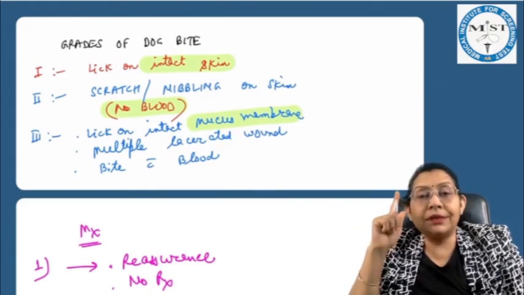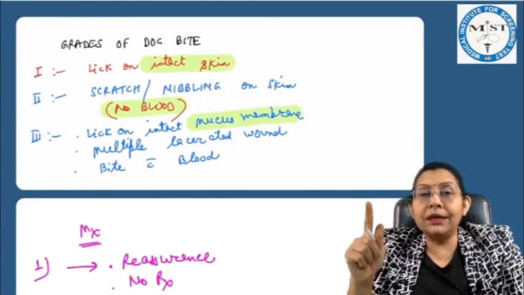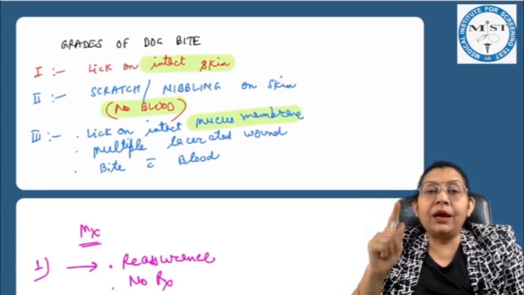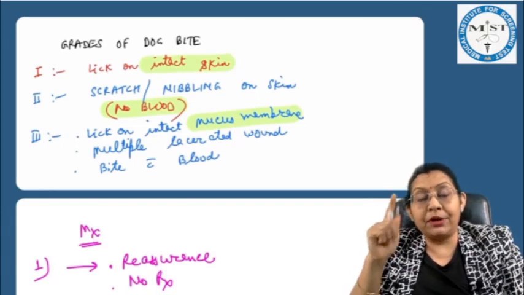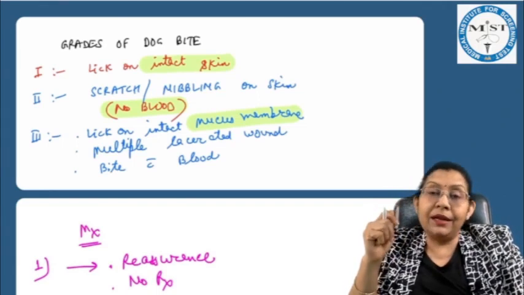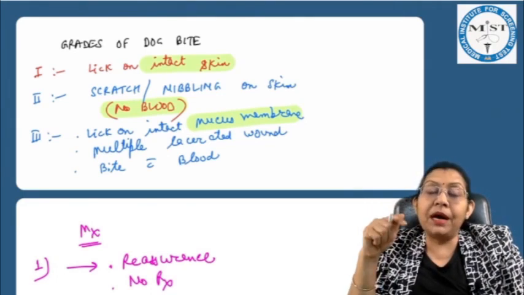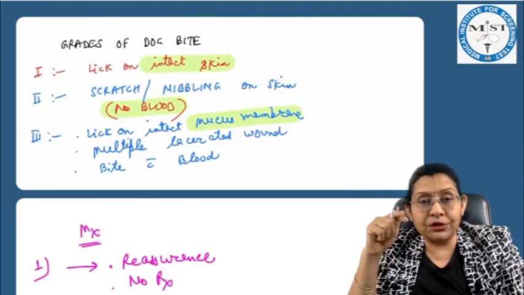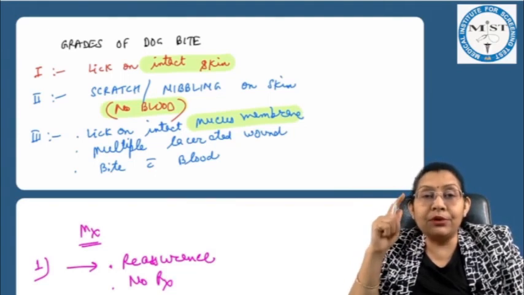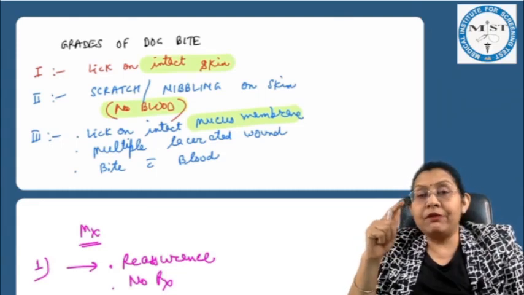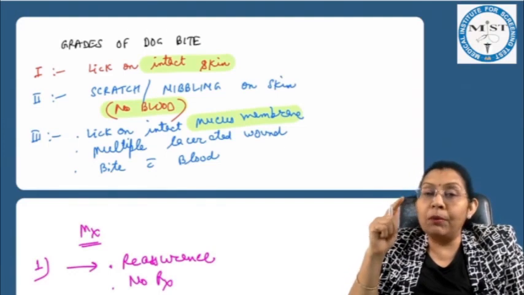So grade 2 is the scratch or nibbling on the skin without blood, and grade 3 includes a lick on the intact mucous membrane, because it is a single lining layer, and through this the organism can very well pass and directly enter the blood circulation. So a lick on the intact mucous membrane, multiple lacerated wounds, or a bite with blood are all grade 3. As per our question, it is a grade 2 bite.